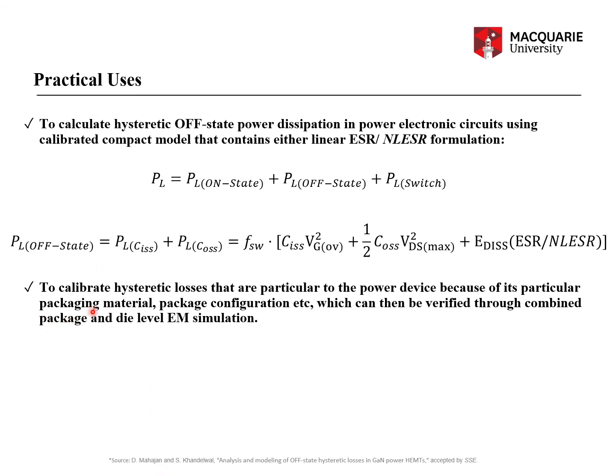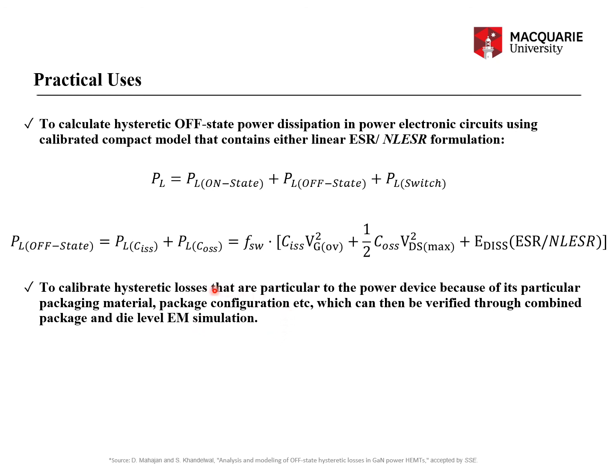Another use could be to calibrate the hysteretic losses that are particular to the power device because of its particular packaging material or package configuration and particular III-V semiconductor layers, which can then be verified through combined package and die level EM simulation.